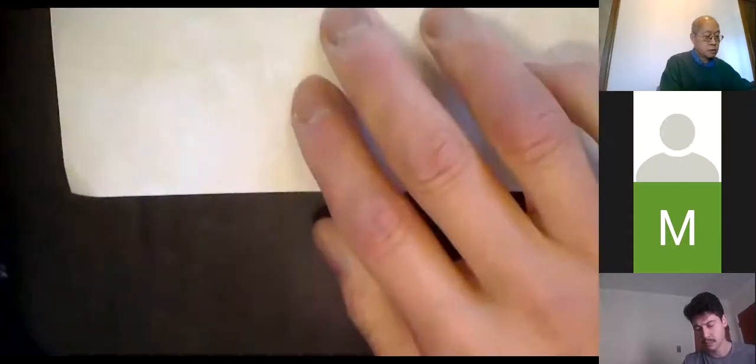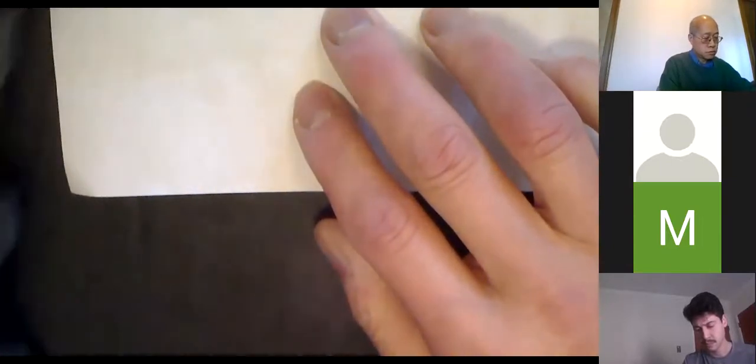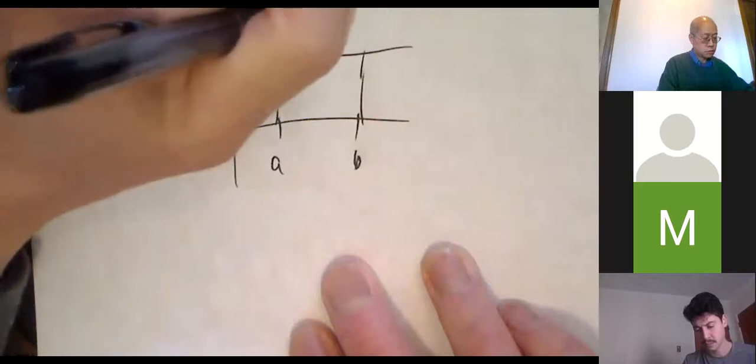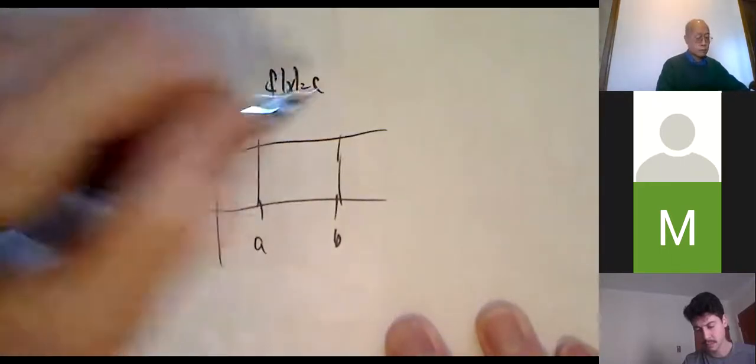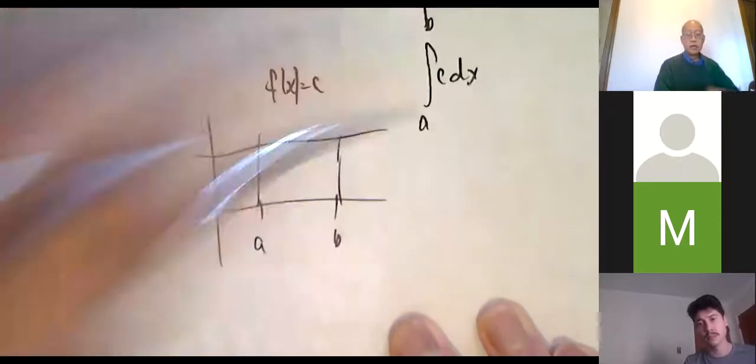Let me illustrate with something like this quickly. f of x equals a constant. So the integral from a to b of c dx.